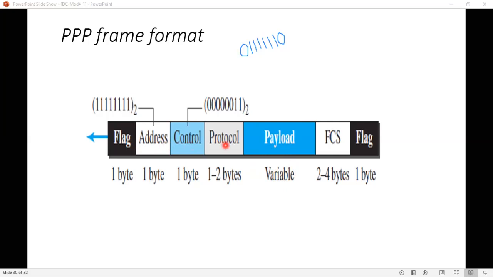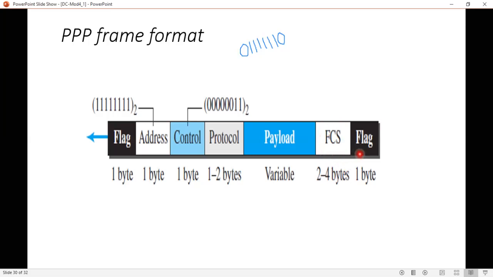The sixth field is the FCS, the frame check sequence, which is a 2 to 4 byte field that provides a standard CRC, the cyclic redundancy code check, in order to check for errors. This CRC code is included in this frame format.